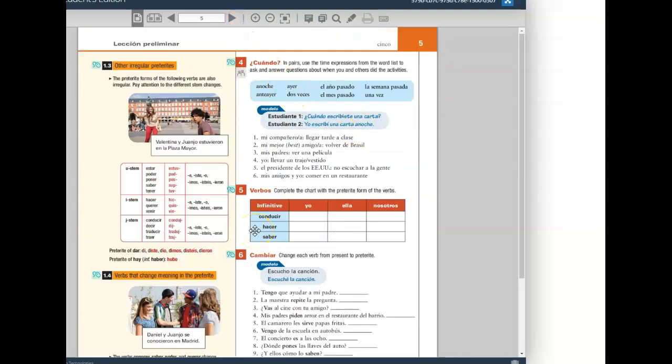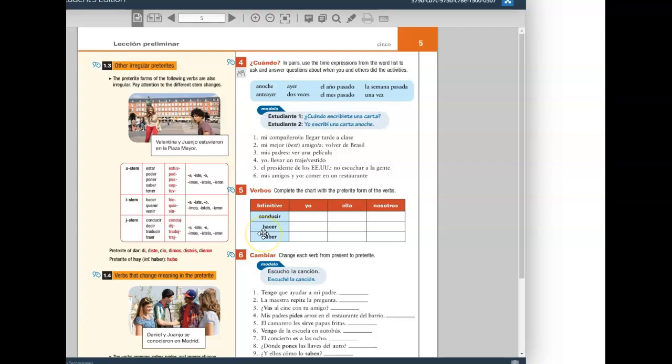5 is pretty straightforward. You're carrying over the notes here that are in the margin on page 5 and conjugating each of these 3 verbs in the yo form, in the ella form, and in the nosotros form. And the key here is that these are what we call stem changing verbs, right? So you can see the verb conducir, which is the verb to drive. The C changes to a J when we conjugate it.